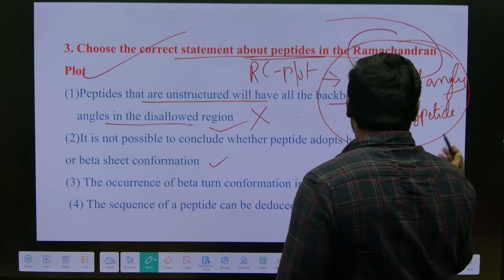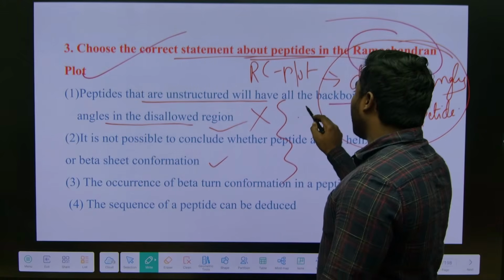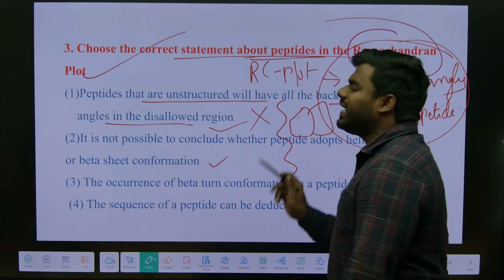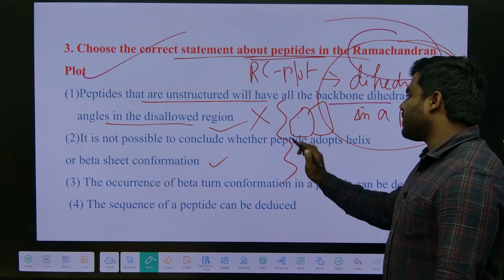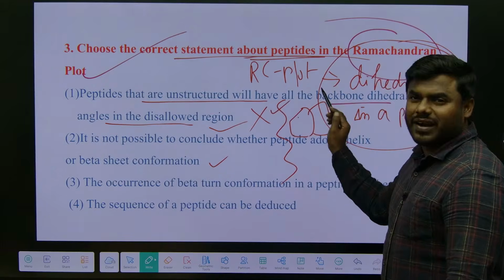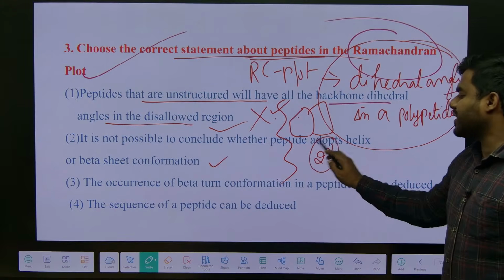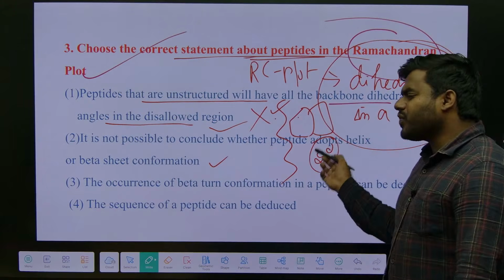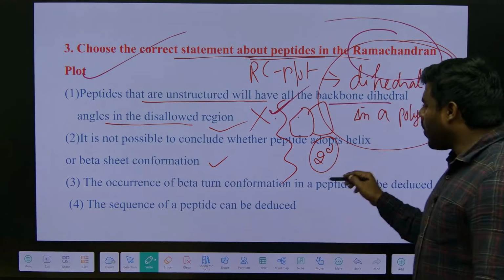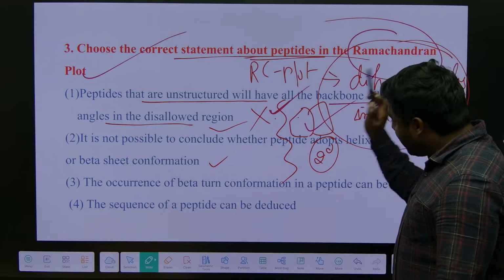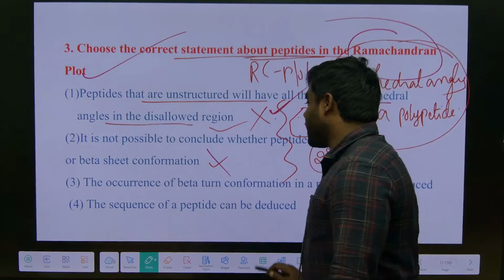It is possible. We can say whether it can acquire the alpha helix or the beta pleated structure. See, I told you clearly, 99% of the proteins contain alpha helix also, beta pleated also in their secondary structure, whereas only some of the proteins contain only alpha helix or only beta pleated, but they can definitely acquire a position, right? So this statement is also wrong.